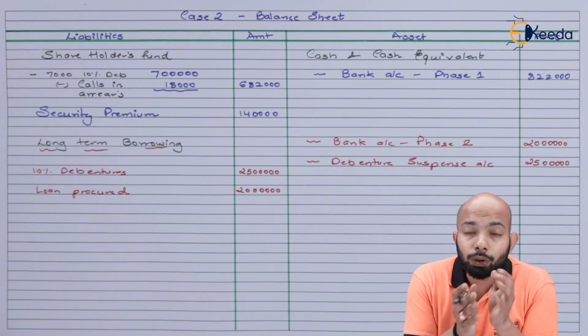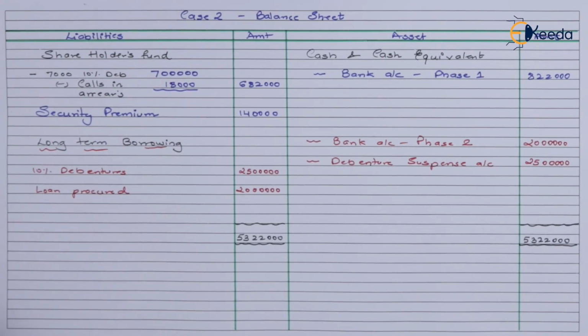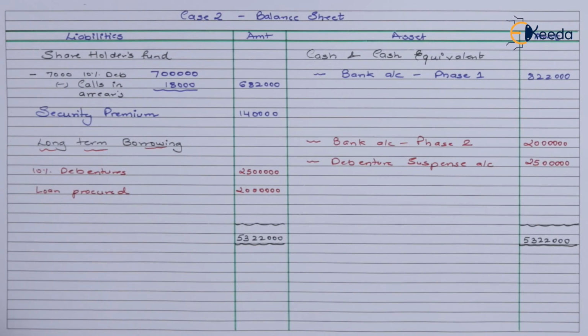Now, we've mentioned all the details here. It's time to go ahead and tally these balances. So, the total balance sheet has been mentioned. Now, this is one kind of balance sheet that we have prepared. In terms of presentation, you cannot mention debenture suspense account, loan procured, or anything like that. You just have to mention long-term borrowings and the debentures issued totally. So, in the real sense, if the balance sheet has to be prepared, it will be prepared in the following format that I'll be showing you next after this balance sheet. So the balance sheet total comes to 53 lakh 22,000, which has been mentioned.